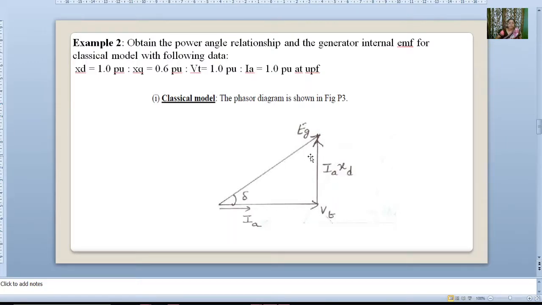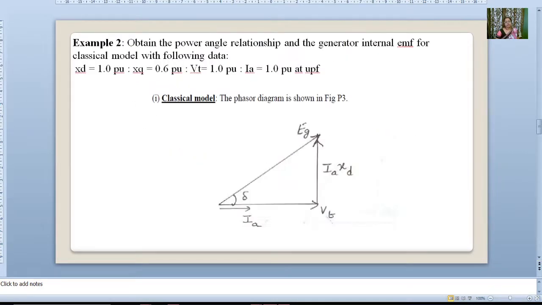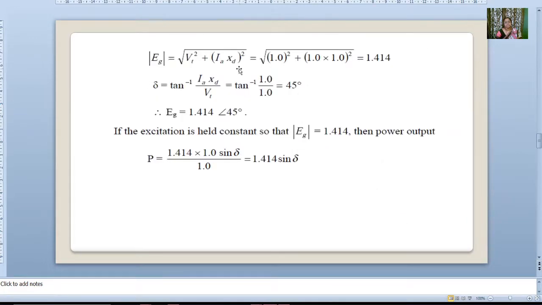We have to find the power angle relationship and the generator internal EMF. According to this phasor diagram, Eg is Vt plus j Ia xd.